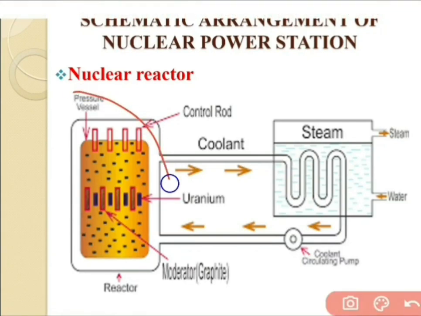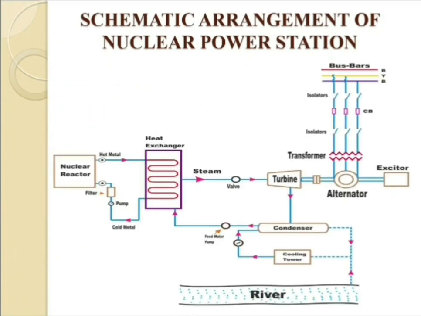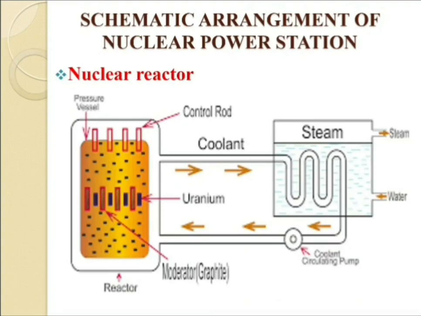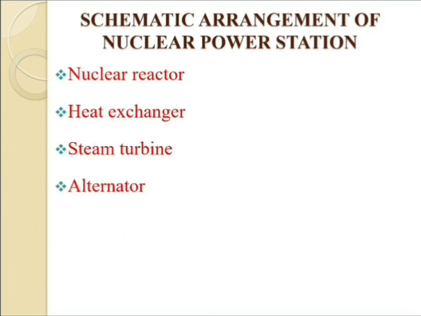This is the nuclear reactor, which has control rods, then the moderator, and as moderator material graphite can be used. And the third component shown here is the uranium. So the nuclear reactor consists of uranium, control rods and moderator, which are placed inside the reactor.